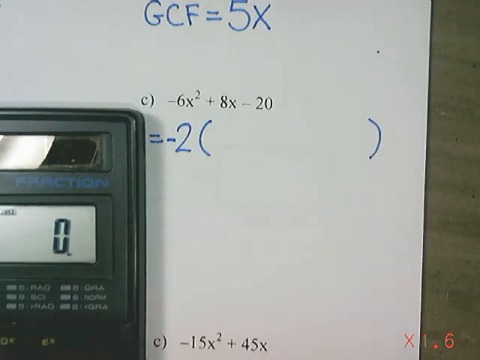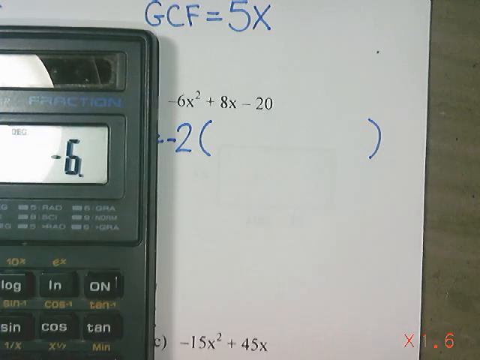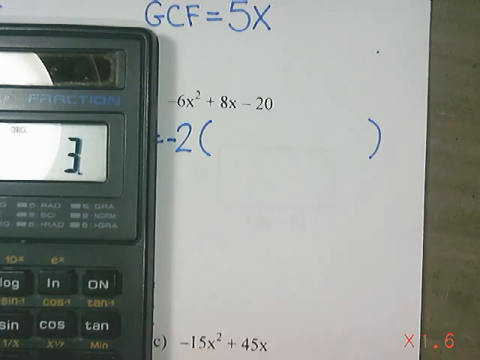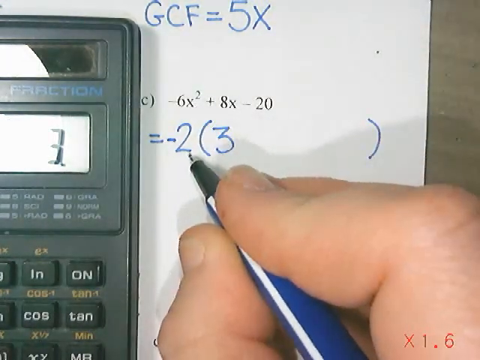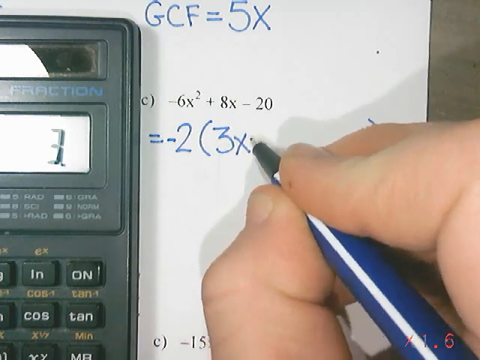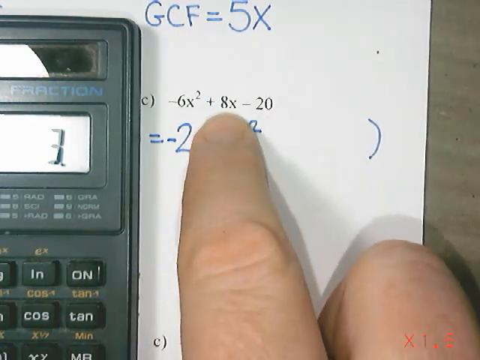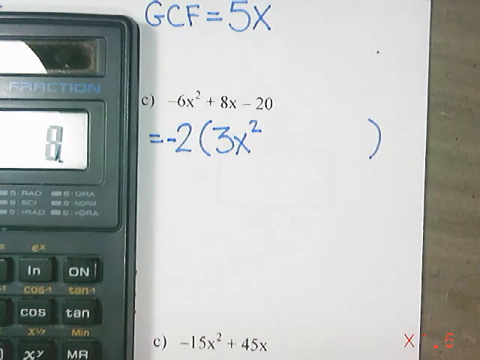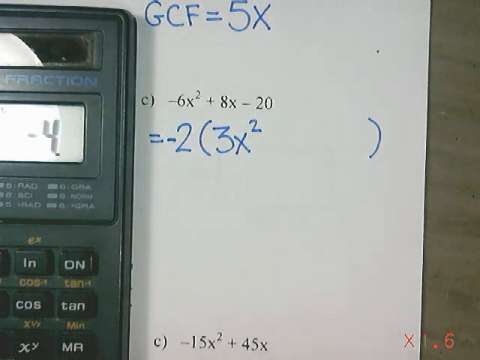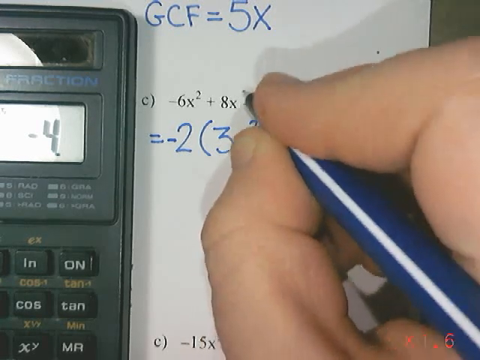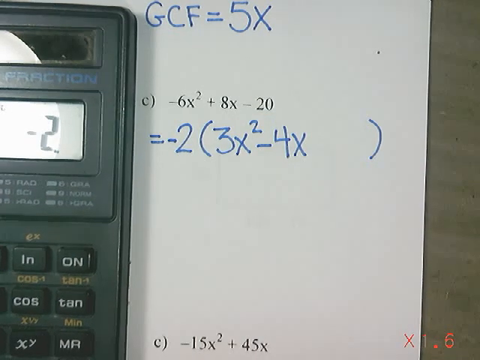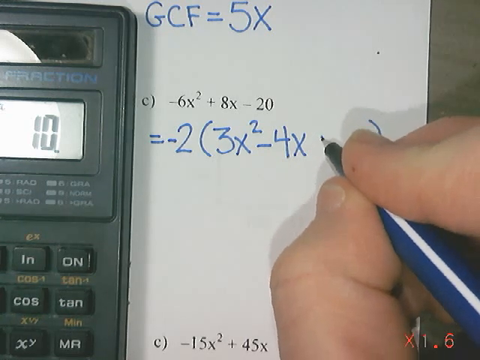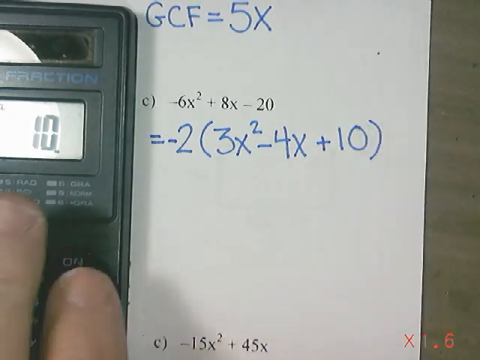Okay, so I'm going to take each of those and divide. So I'm going to do negative 6 divided by negative 2, and I get 3. So this is going to be 3. And then it has an x squared. We're not taking any of the x squareds out, so that's just x squared. Then I'm going to do 8 divided by negative 2, which is negative 4. And that has an x. And then negative 20 divided by negative 2 is 10. So that's positive 10, so I am going to put plus 10.